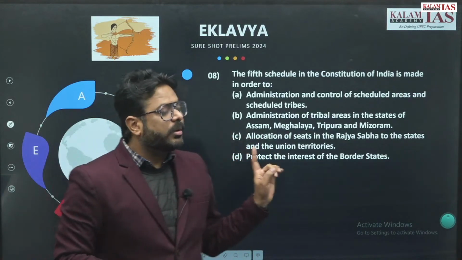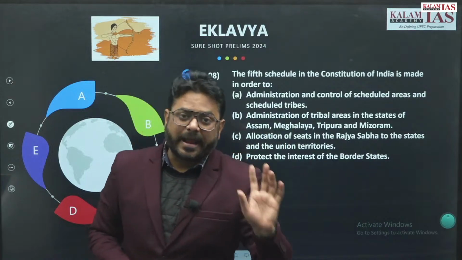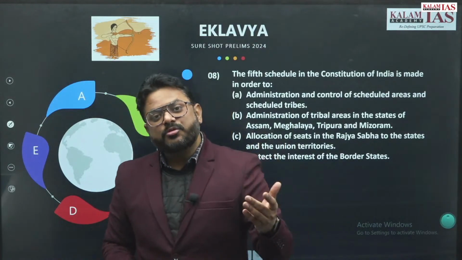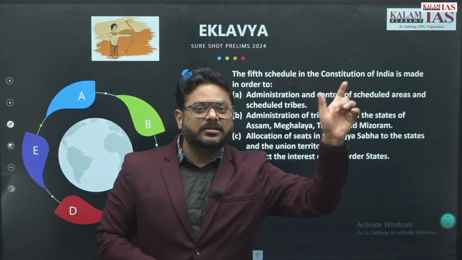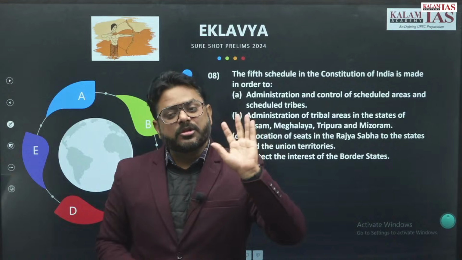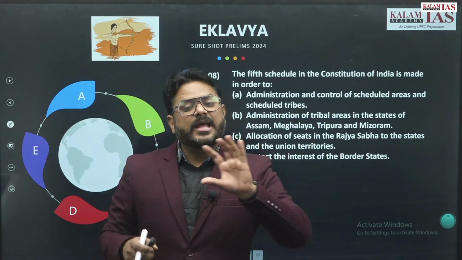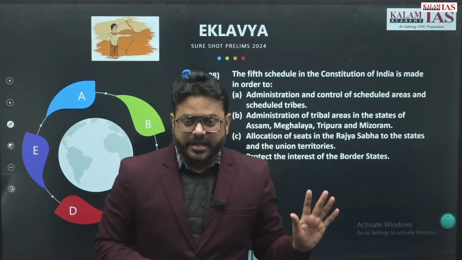One thing you should remember: schedule 5 and schedule 6 are both for the scheduled tribes. Students get confused that schedule 5 is for the scheduled caste and schedule 6 is for the scheduled tribes. That is not so. Both schedule 5 and schedule 6 are for the scheduled tribes only. The thing is, they are covering different areas.